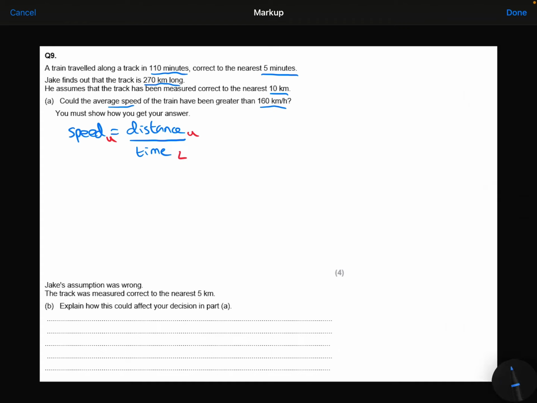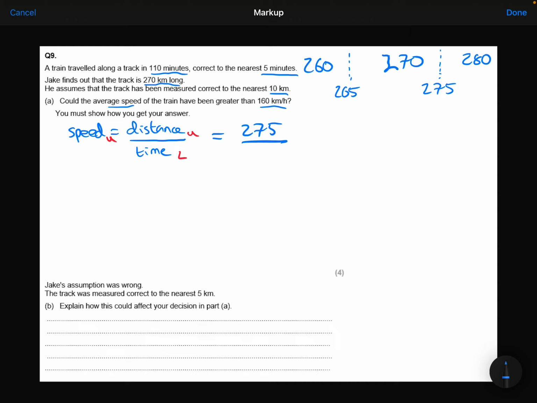So for the distance, first of all, it was 270 kilometres measured to the nearest 10. So the level above that would be 280, the level below that would be 260. So the lower bound is 265, the upper bound is 275. The upper bound for my distance is 275 kilometres.